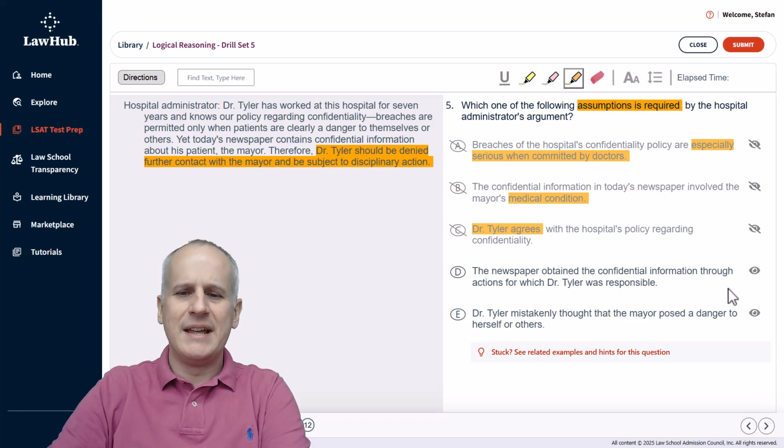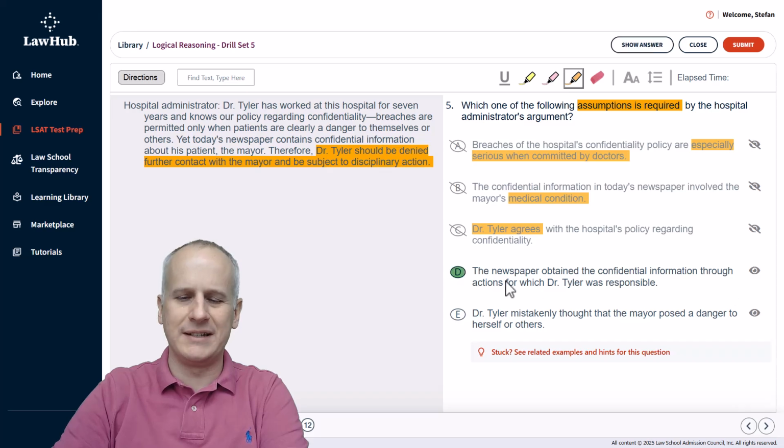Then choice D, the newspaper obtained the confidential information through actions for which Dr. Tyler was responsible. Well, ding, ding, ding. That is exactly what we kind of predicted mentally at the outset. And hopefully we can go briskly through choice E at this point.